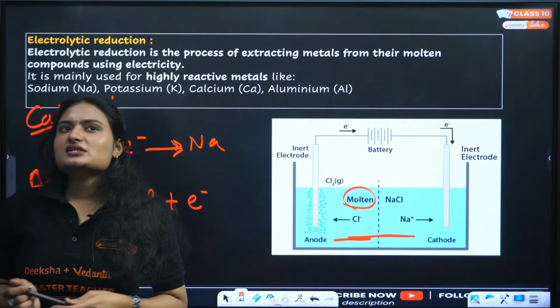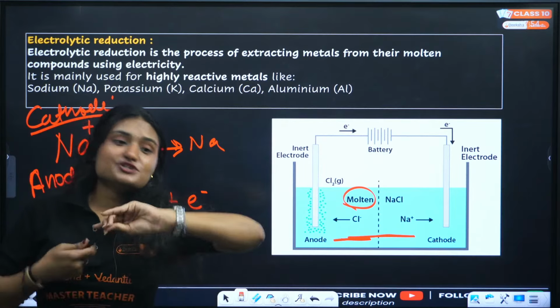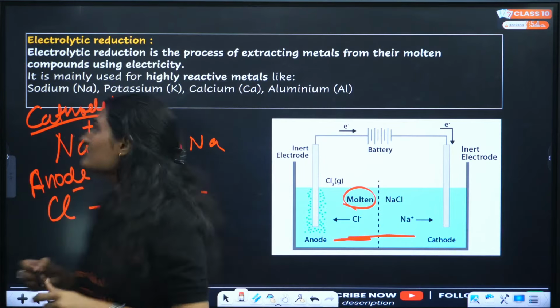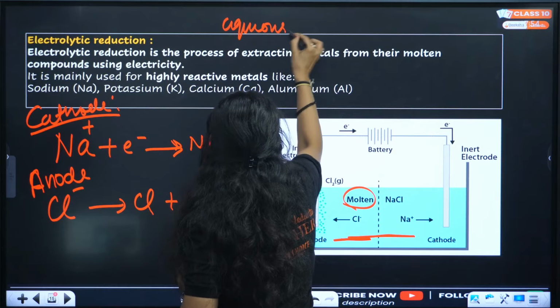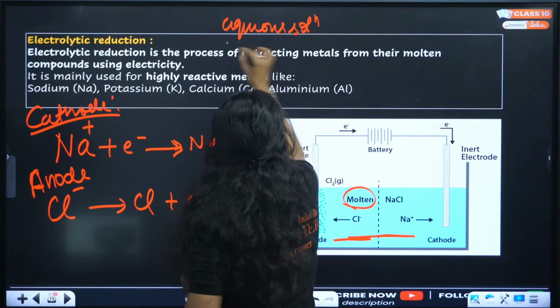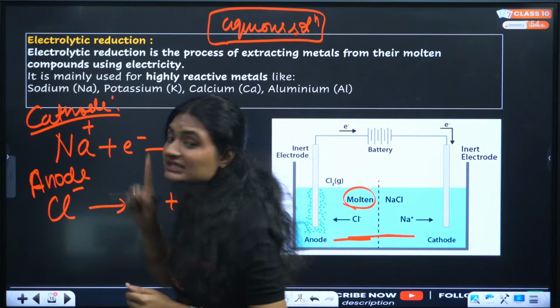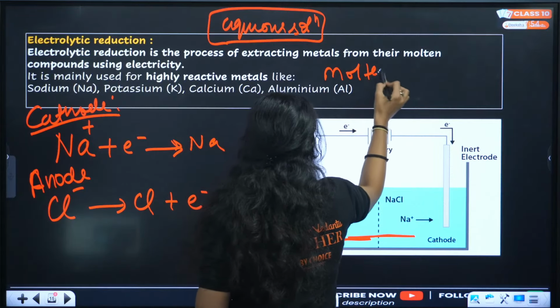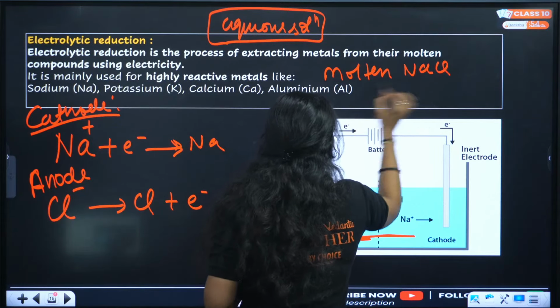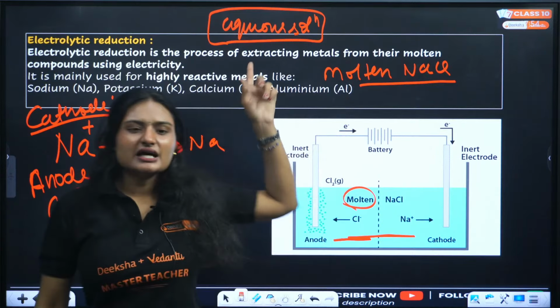This looks just like the chlor-alkali process. That is different. In the chlor-alkali process, you have an aqueous solution. Always remember that. And here we have molten sodium chloride. Why are we not using aqueous solution?